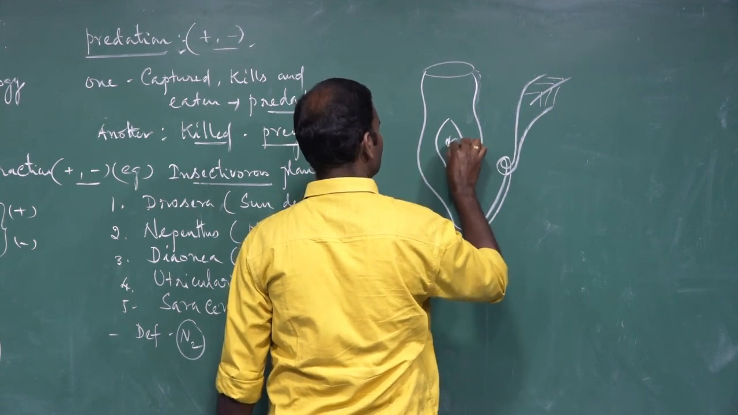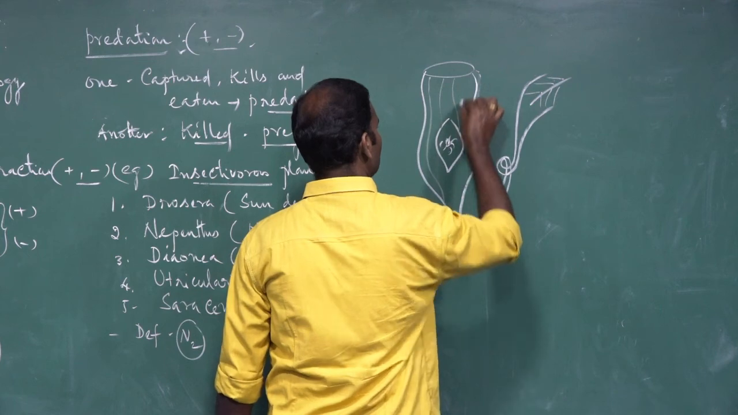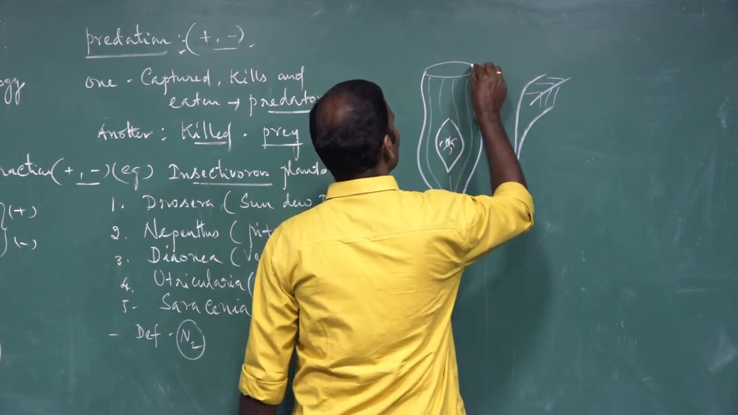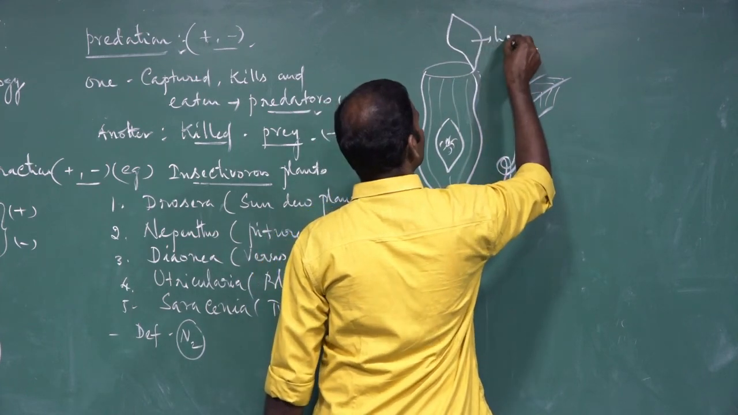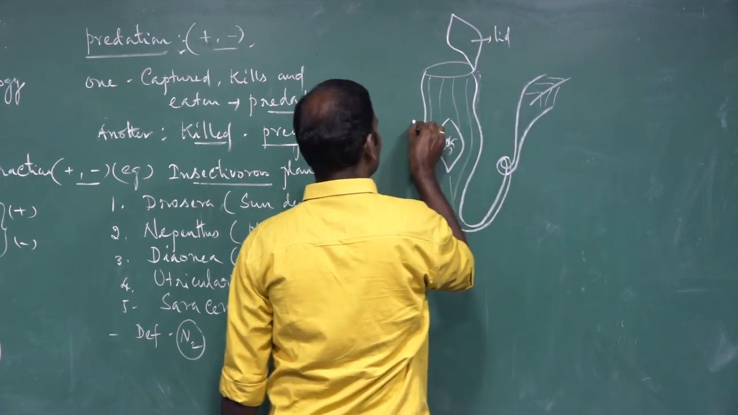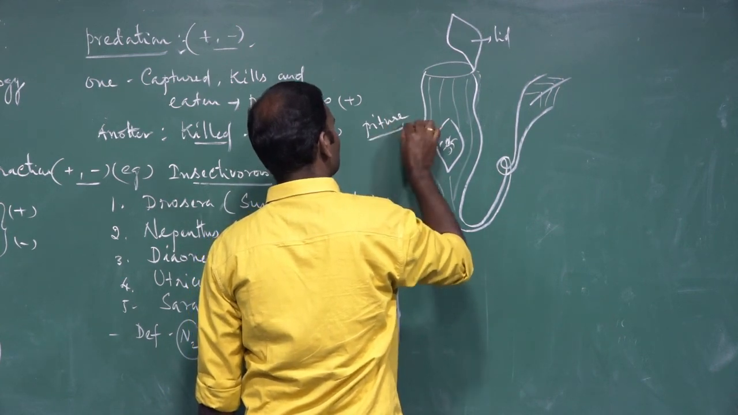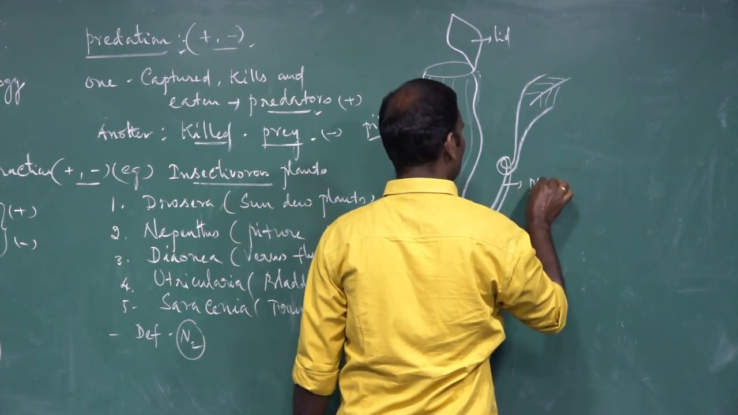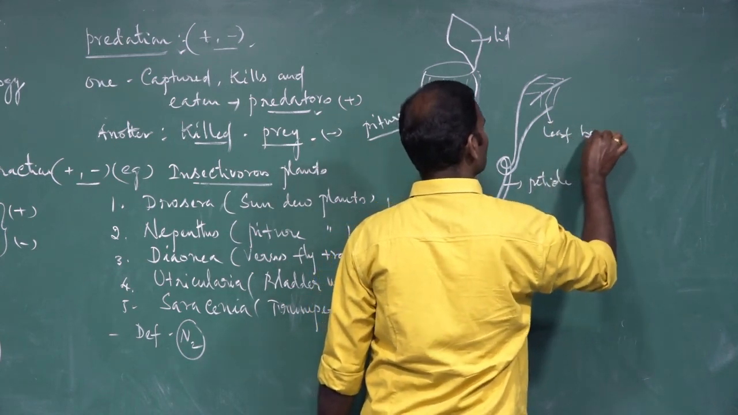It is an insect, larva of insect. It is a lid. These are called pitcher. Pitcher. It is a petiole.